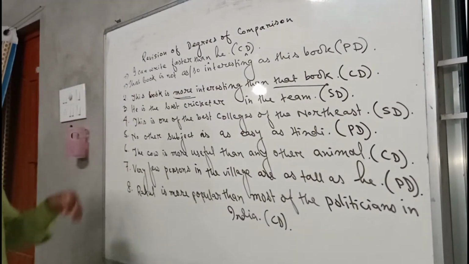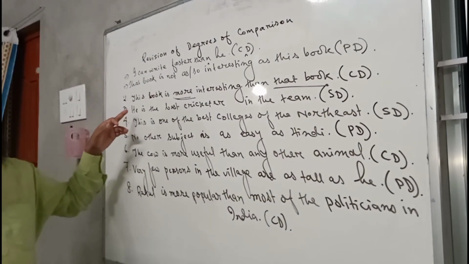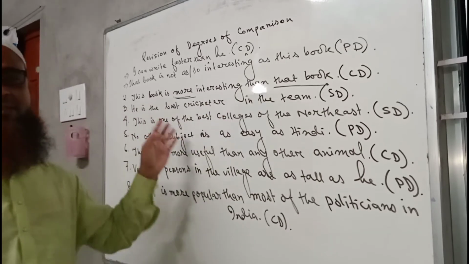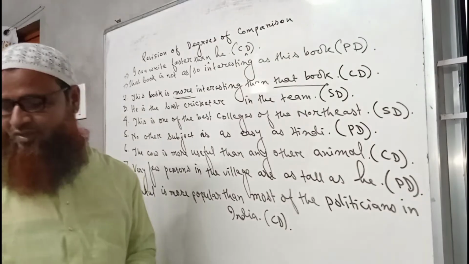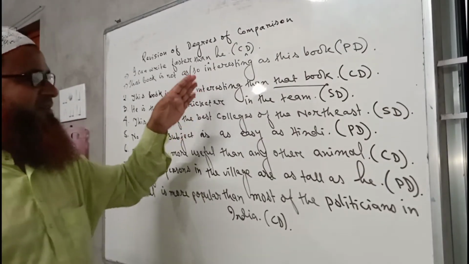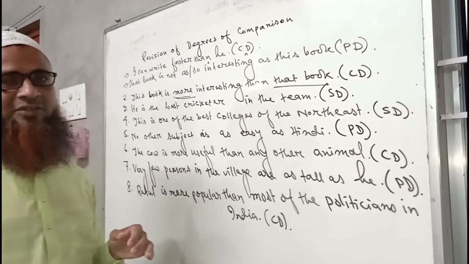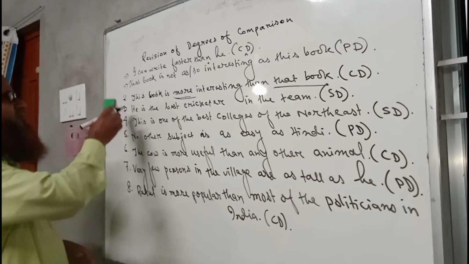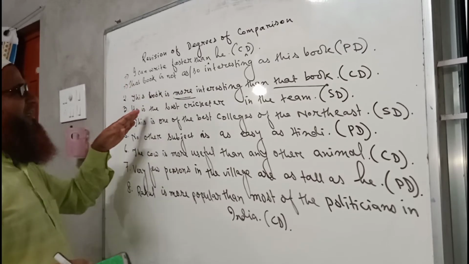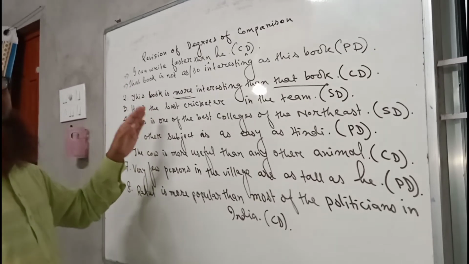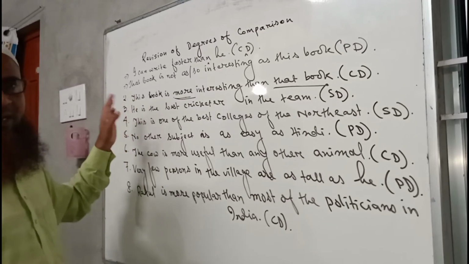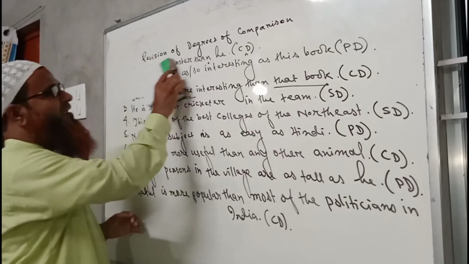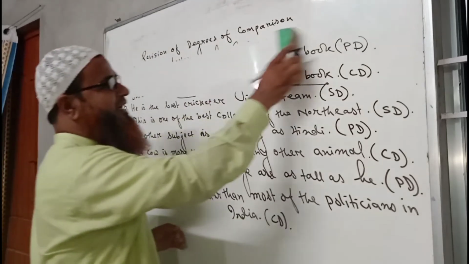Now we come to the third sentence. Here it is written, he is the best cricketer in the team. So we can change this sentence both into positive and comparative, because it is already in the superlative degree. In a comparative sentence we have to start with the same subject which has already been started. So we will start the sentence with: He is better than any other cricketer in the team.